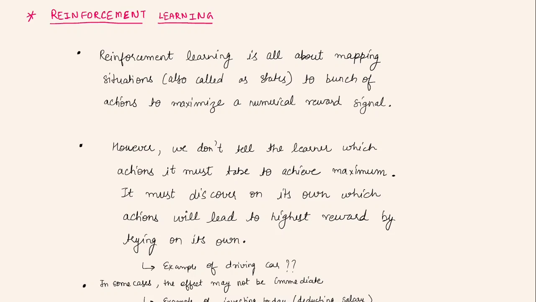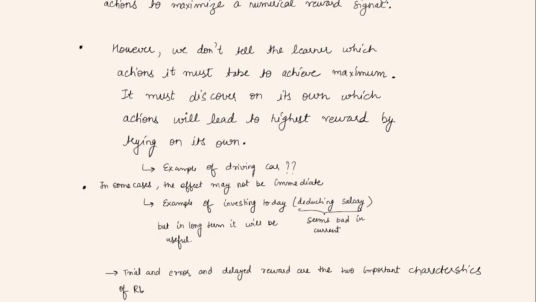For example, if we try to map driving as an application of an RL problem, we start from a driver who does not know anything about driving, and the driver must explicitly find which actions will lead to a safe driving experience.